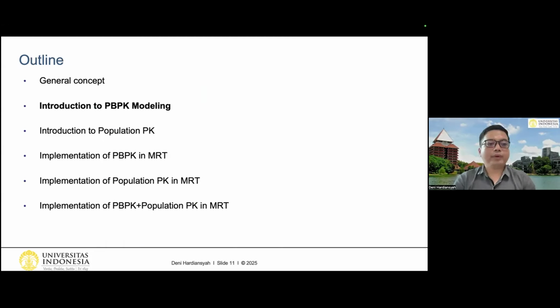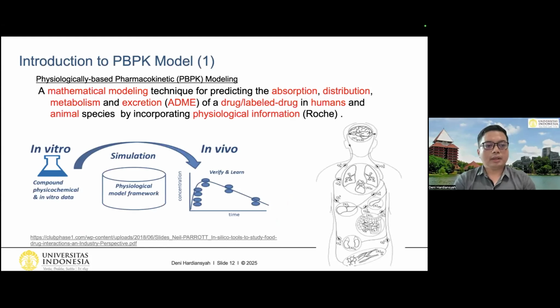So we start with the introduction to the PBPK modeling. This is the definition of the PBPK model that I got from one of the sites: a mathematical modeling technique for predicting the absorption, distribution, metabolism, and excretion, or ADME, of a drug or labeled drug in humans and animal species by incorporating physiological information. So basically, we can use all information